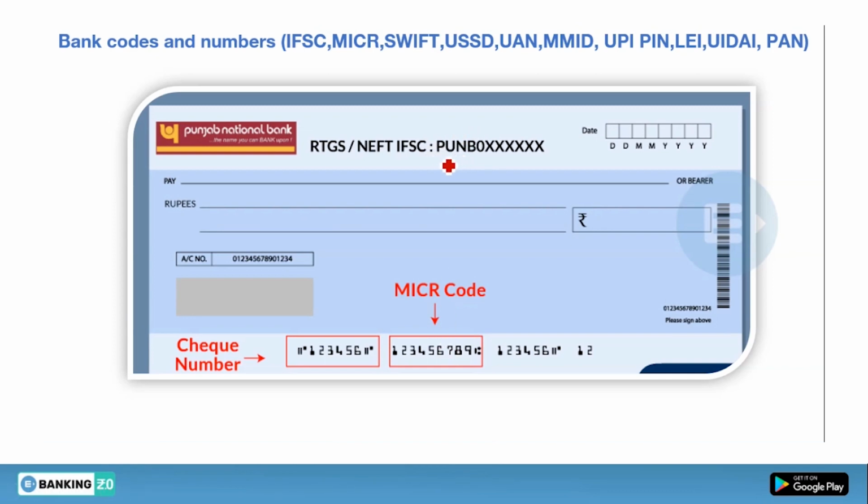And this one is IFSC code, used for RTGS and NEFT, as I told you already. The first 4 digits are alphabets, and the fifth digit is always 0, or you can say buffer, and the last 6 digits are numbers. So this is the example of IFSC, check number, and MICR code. I hope it is clear now. So check number is written before the MICR code. So this is the check number. It is of 6 digits.